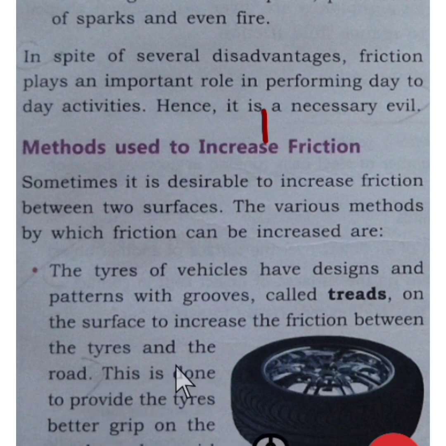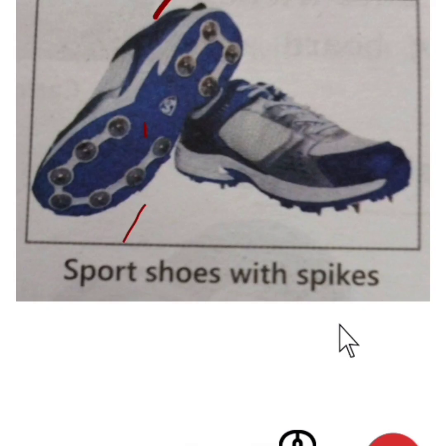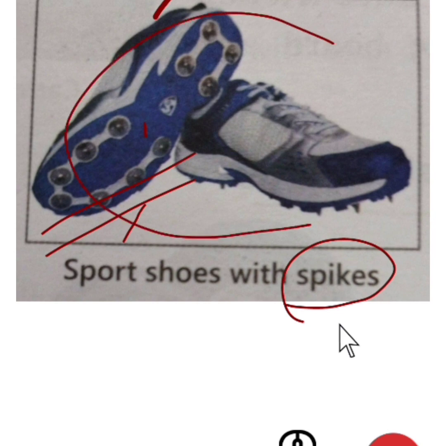Why is it done? It is done to provide a better grip, better force on the tire, on the road, and avoid skidding or slipping. So to increase friction, we make special patterns on things. These special patterns made on the soles of the shoes of athletes are known as spikes, beta. Why are these spikes provided? The spikes are provided to increase the friction between the ground and the shoes, to get a firm, proper grip on the ground and prevent slipping.